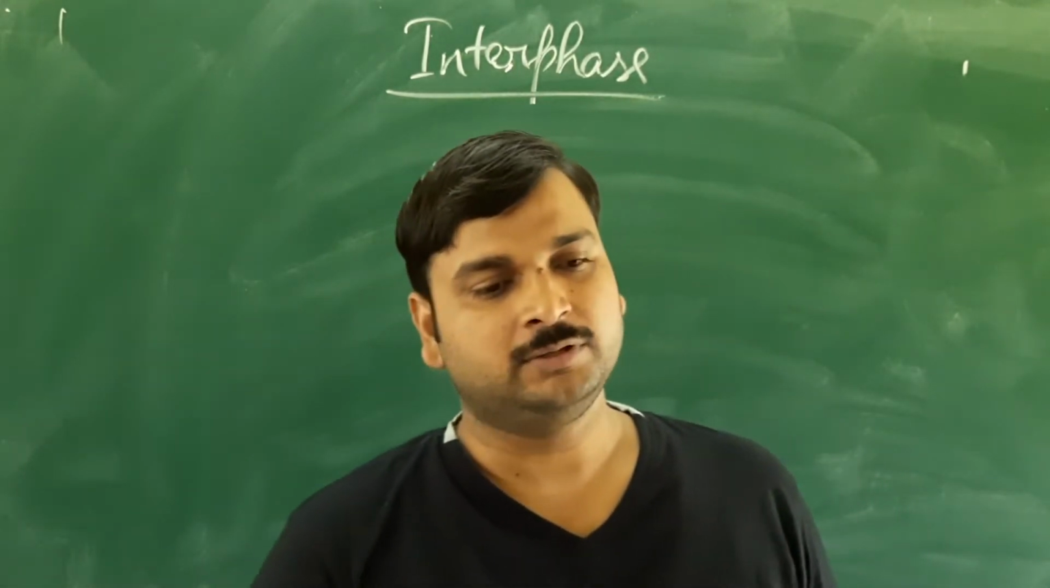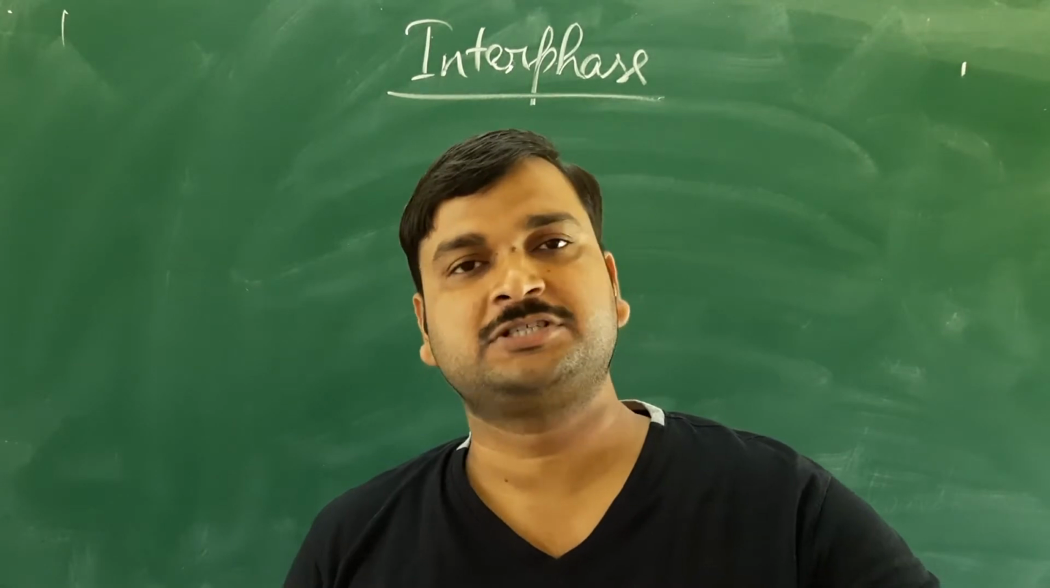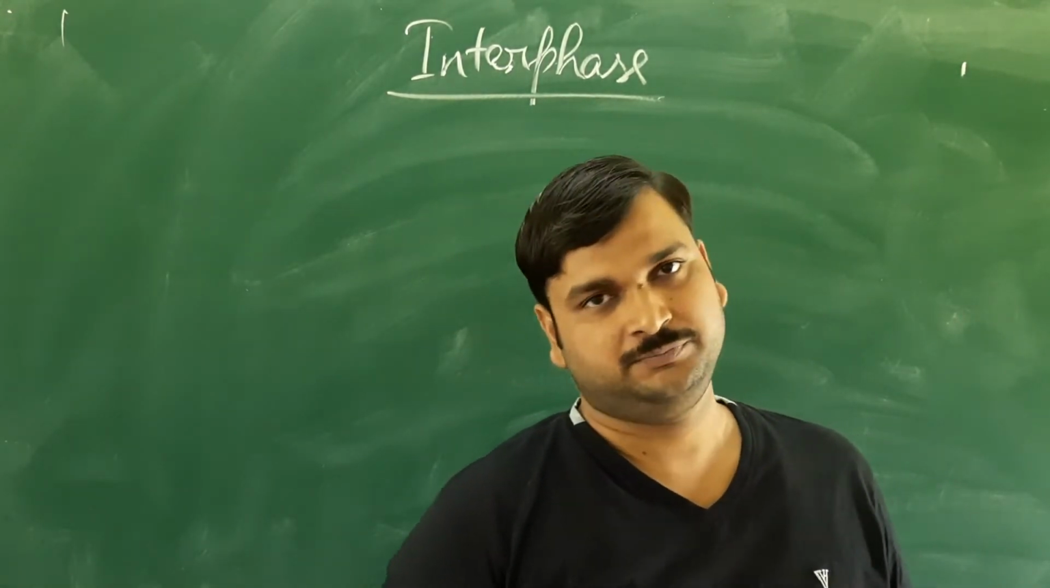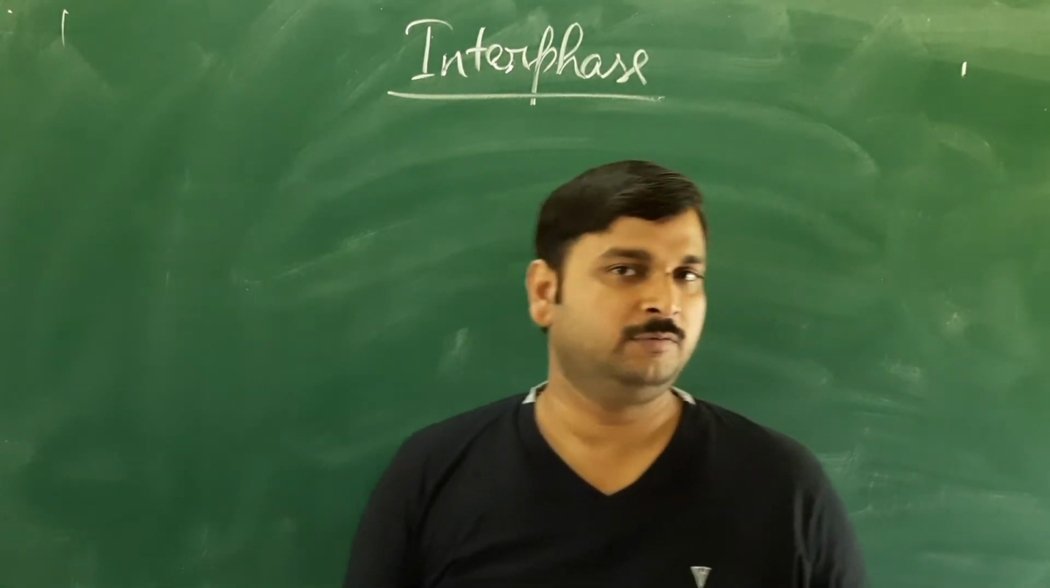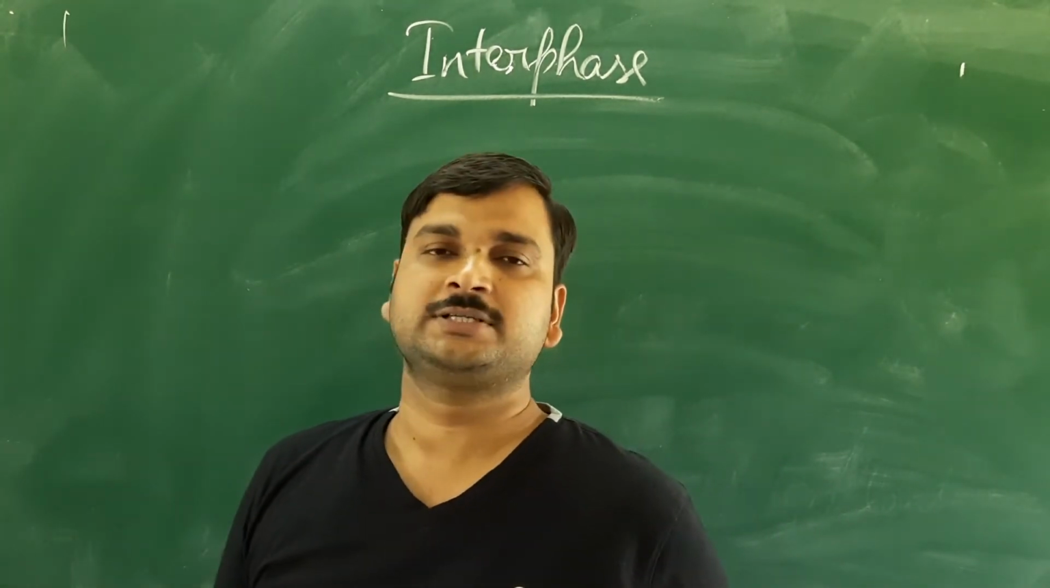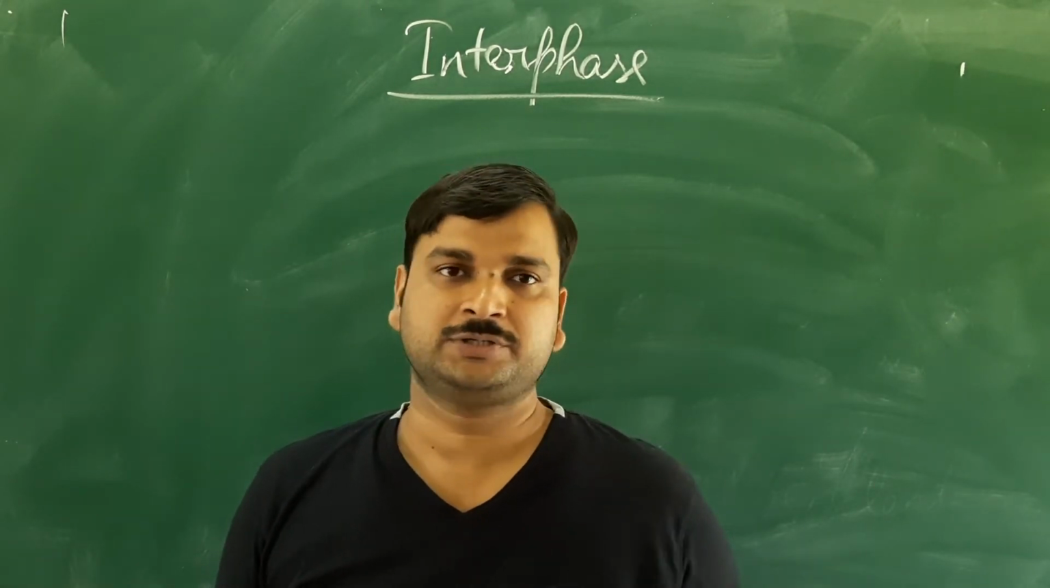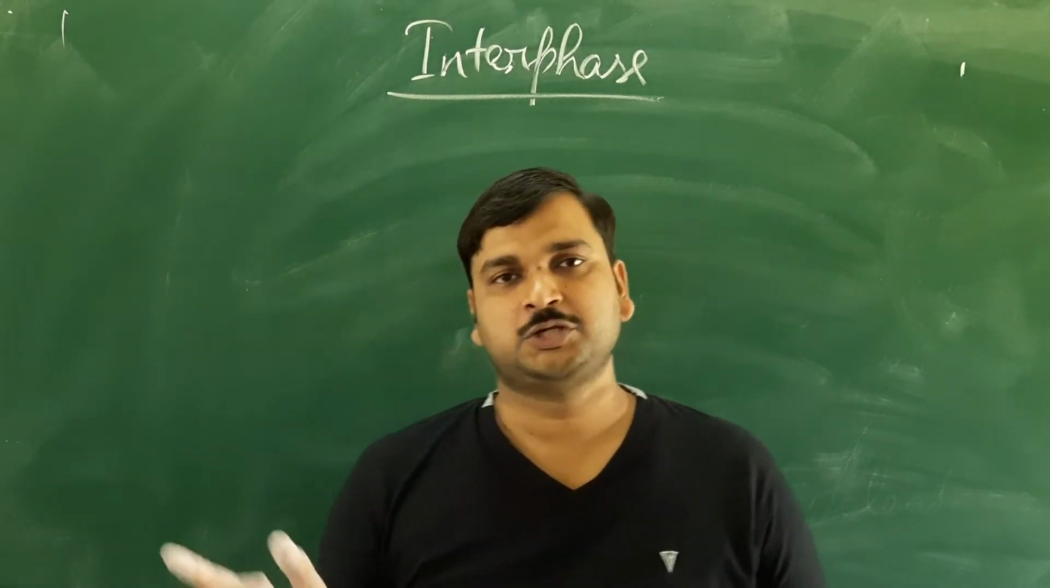So in the first part of this chapter, I discussed the introduction of the cell cycle and cell division. I discussed how many types of cell divisions there are: three types, amitosis, mitosis and meiosis. Then I discussed the definition of cell cycle.